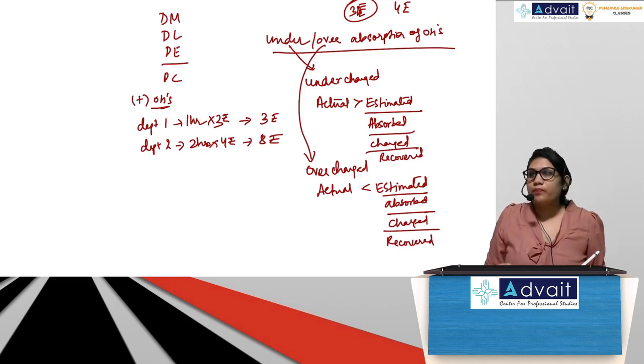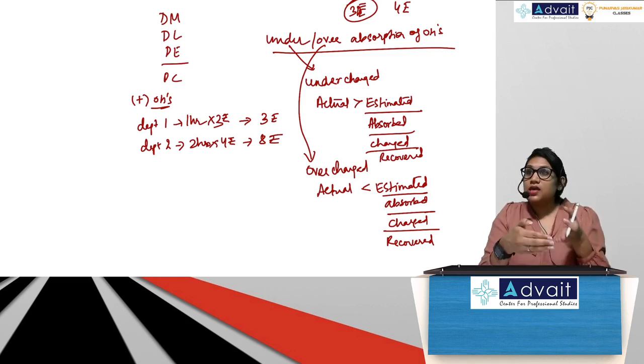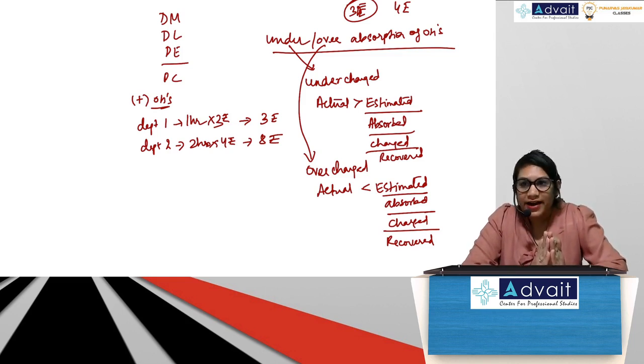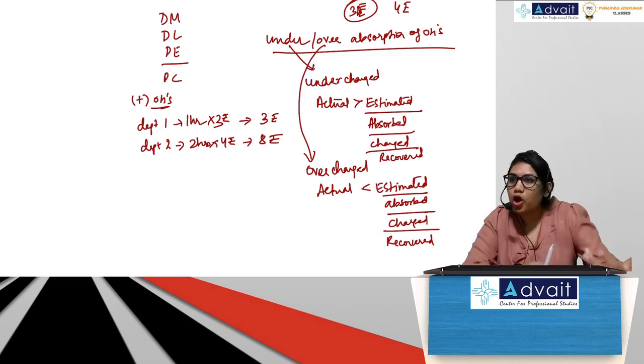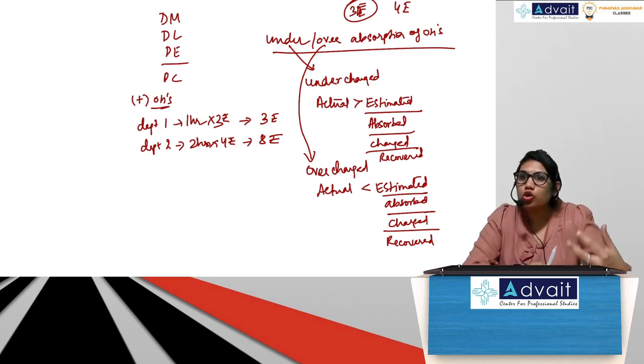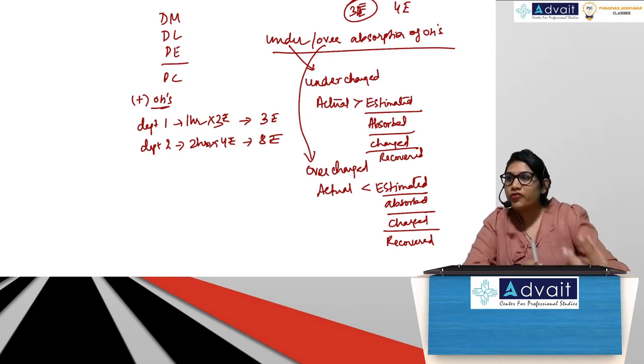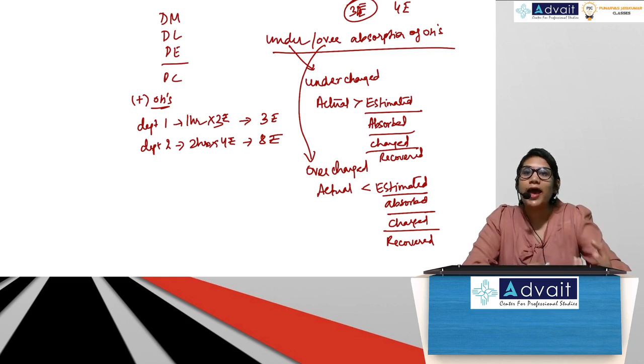Guys, is it okay? Everybody. Now, when there is under absorption and over absorption, you have to treat it right, because you cannot do things as per estimated figures. Estimated figures we did because we didn't have a choice. Now that we have our actuals with us, profitability has to be calculated on actuals.